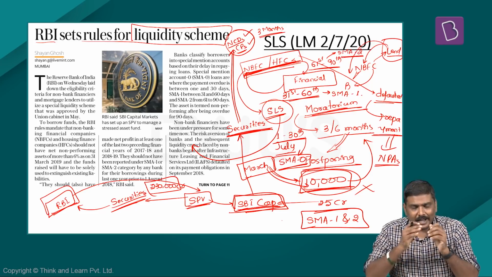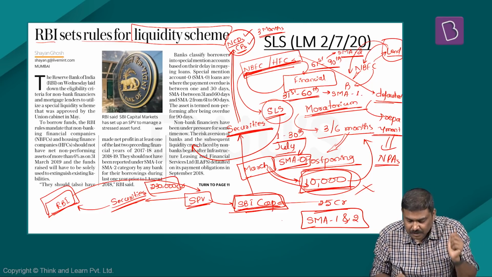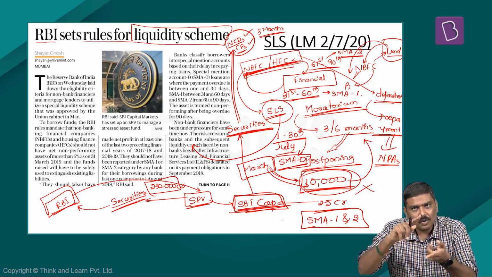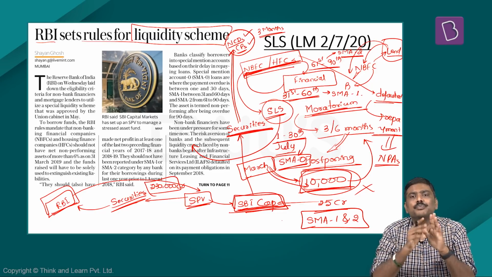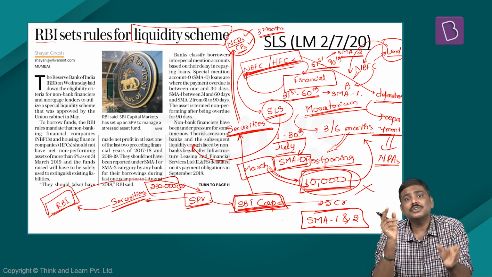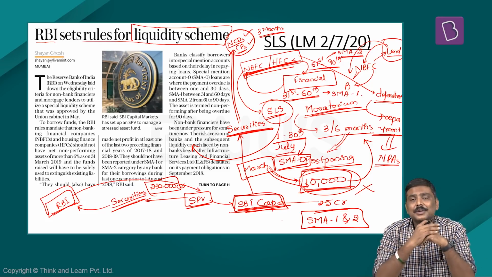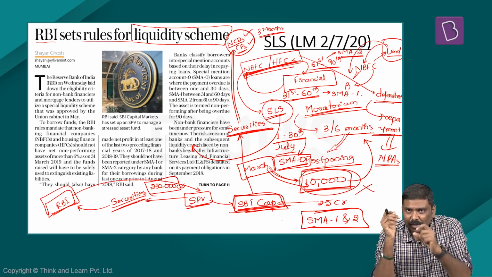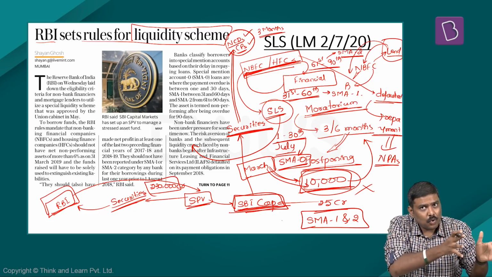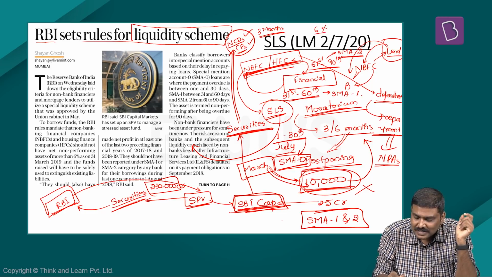I'll repeat again, the NBFCs or HFCs from whom these particular securities will be purchased by this particular SPV should not be classified as a special mention account 1, special mention account 2. In essence, if they have defaulted, the default period should not have crossed more than 30 days. That is another very important condition. Next, these particular NBFCs or HFCs who will be participating or whose securities will be sold to the SPV, they should not have an NPA of more than 6%.